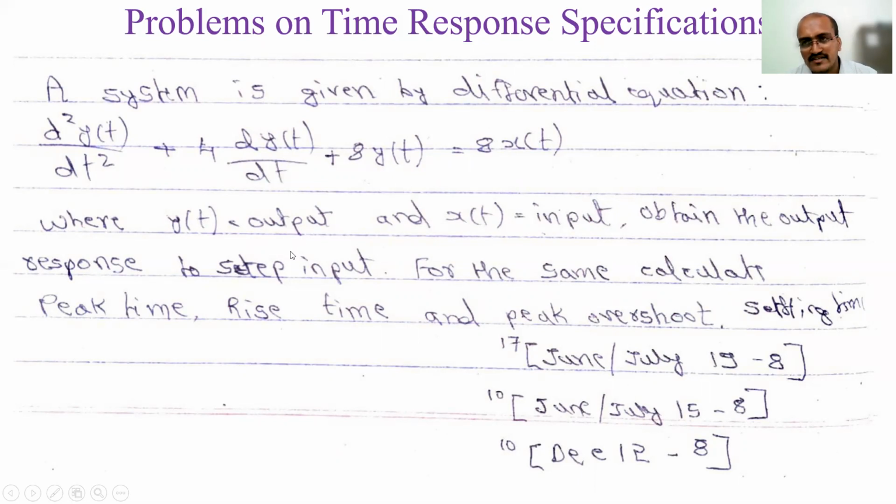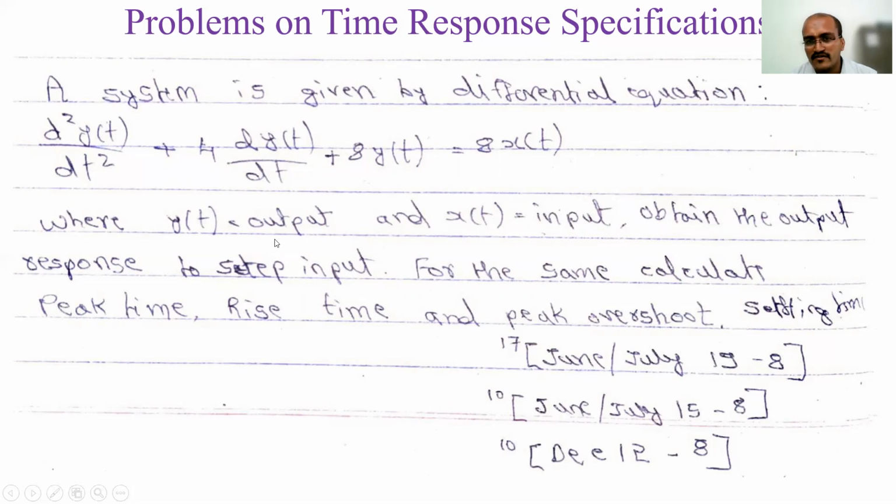What have they asked? The same thing we have done previously, c of t, right? So first we have to find the transfer function of this. You apply the Laplace transform, and finally you have to keep it in the form omega n square by s square plus 2 zeta omega n s plus omega n square. Then you compare, and you will get zeta and omega n. From that you calculate theta and omega d. You substitute in the output response, and you will get the value of c of t.